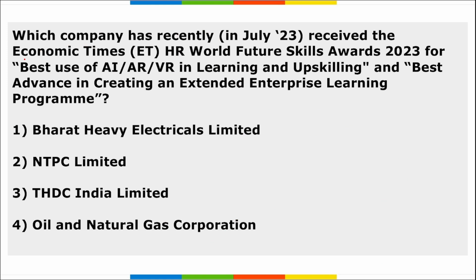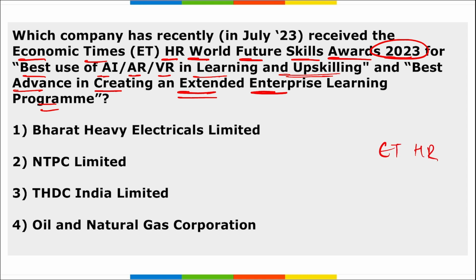Next, which company has recently received the Economic Times HR World Future Skills Award 2023 for the best use of AI, AR, VR in learning and upskilling, and the best advance in creating an extended enterprise learning program? It is NTPC Limited.